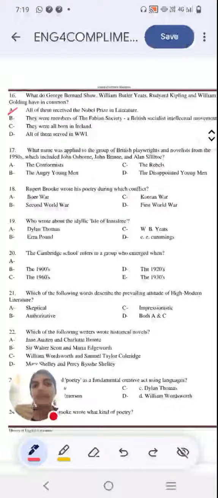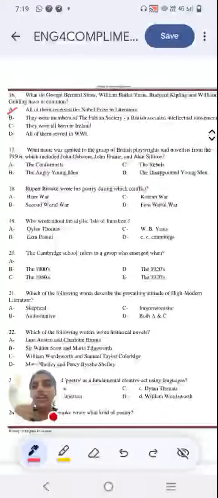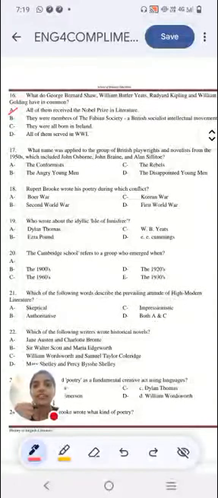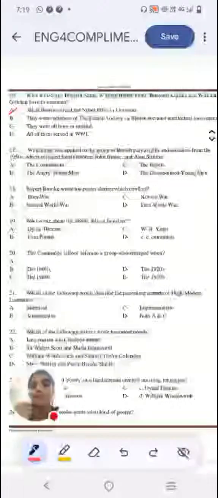And William Golding won the... Okay, so these are the years they have won the Nobel Prize. That could come up as a separate question. That's why I have said it. And that is the reason we chose option A as our answer.